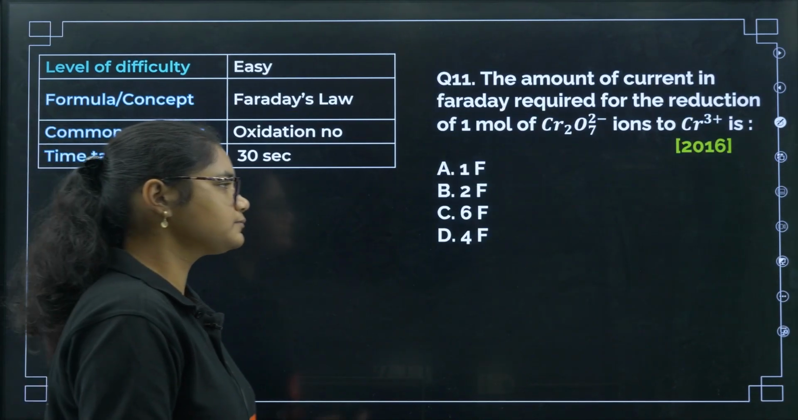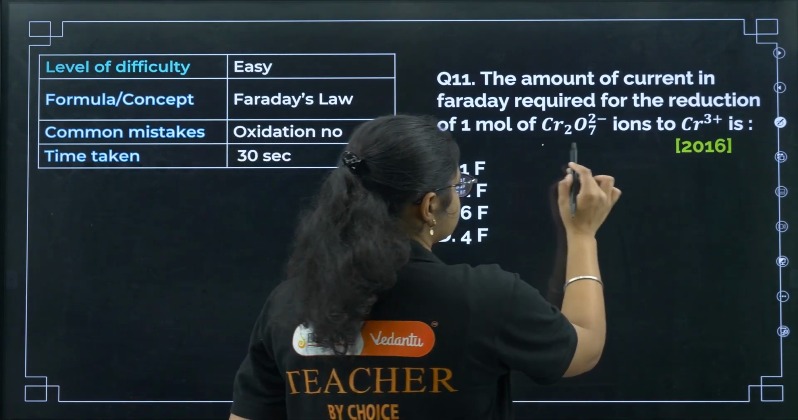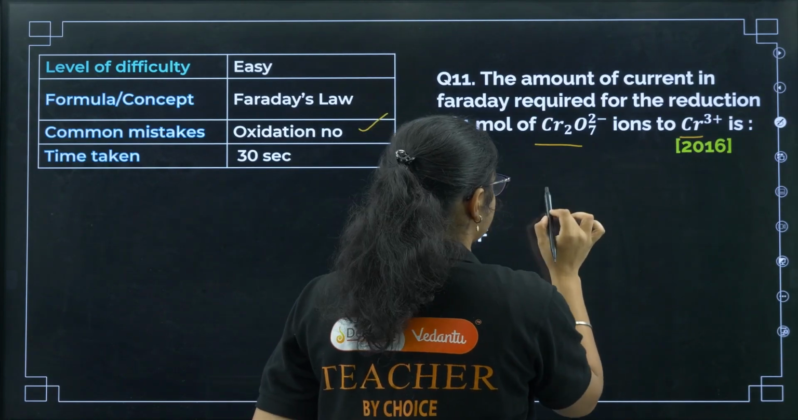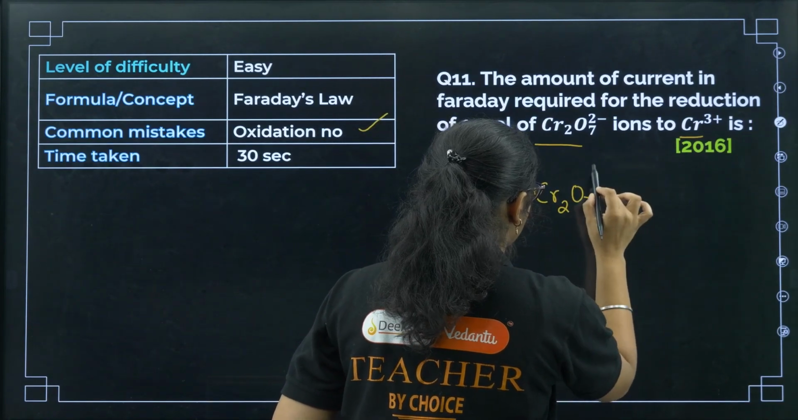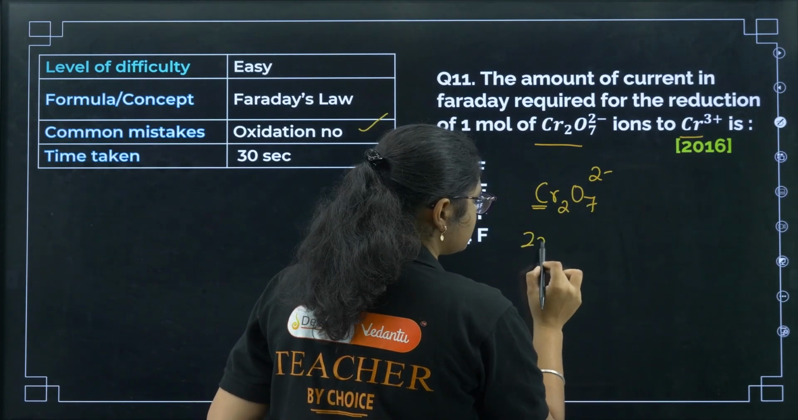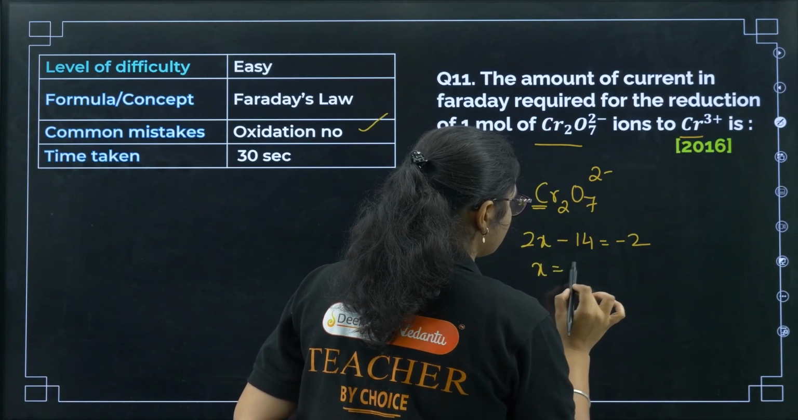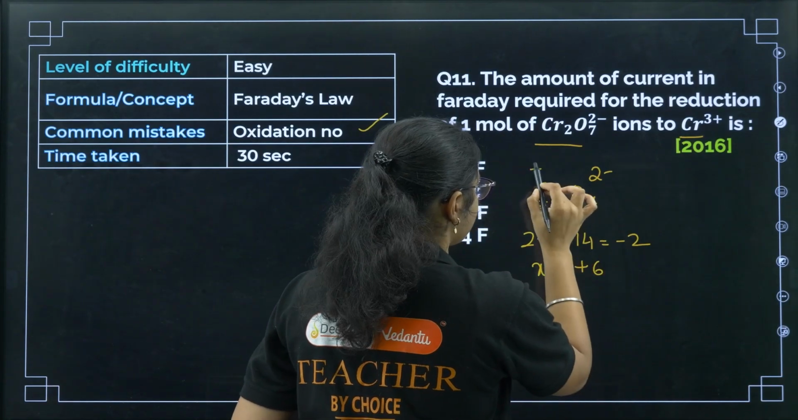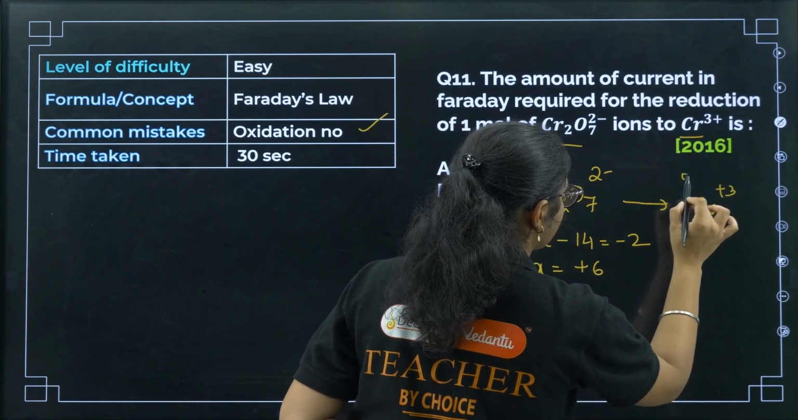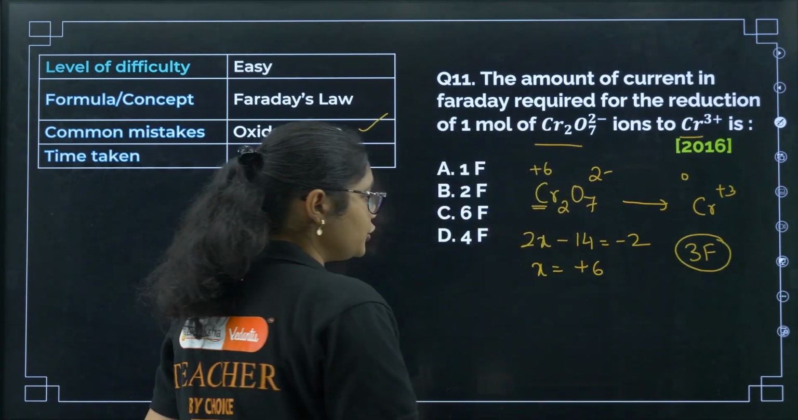Next question. This is also from Faraday's law. Find the Faraday required for the reduction of this one to this one. Same question but a little tricky. If you know the oxidation number calculation, see, Cr2O7 2 minus. Let the oxidation state of chromium be X. So 2X minus 14 is equal to minus 2, so X is equal to plus 6. And that is getting converted to Cr3 plus, so how much is required? 3 Faraday, but you need to be careful here.